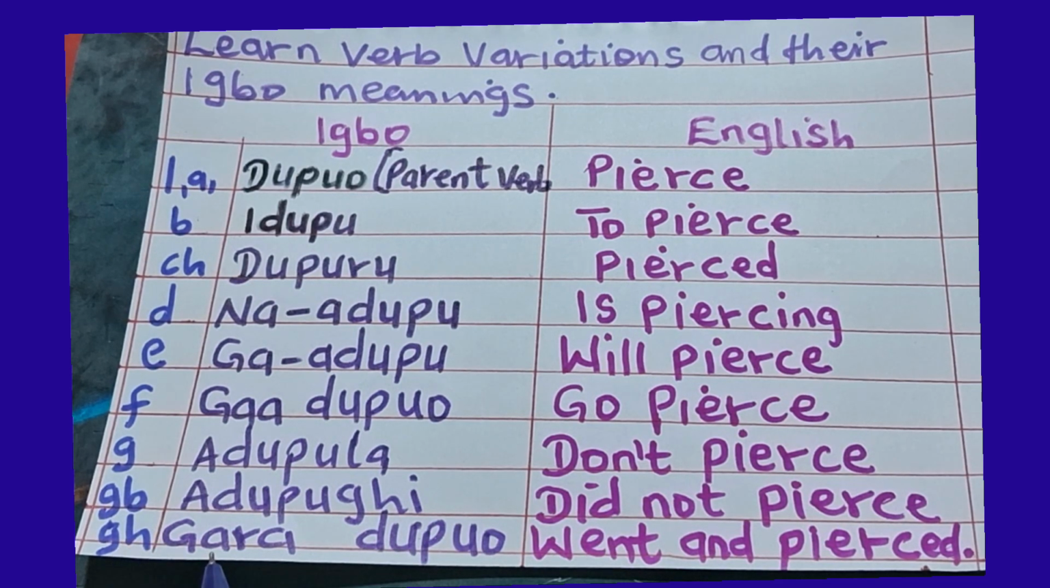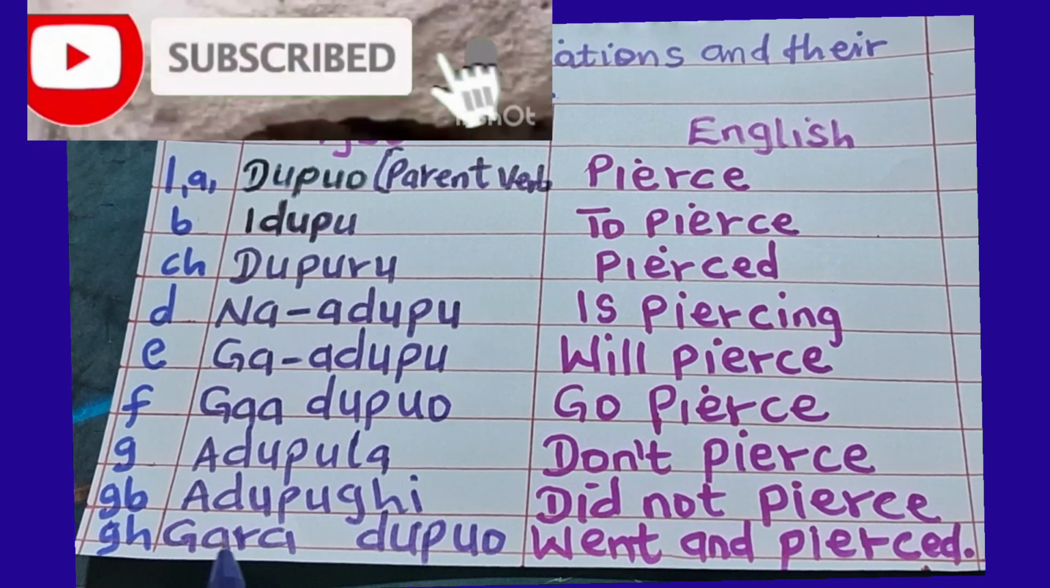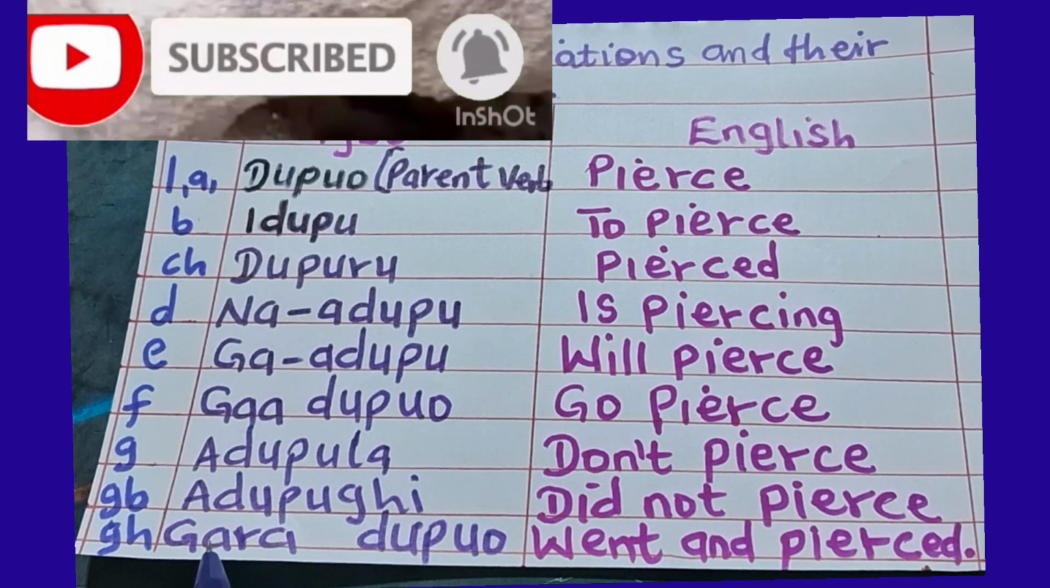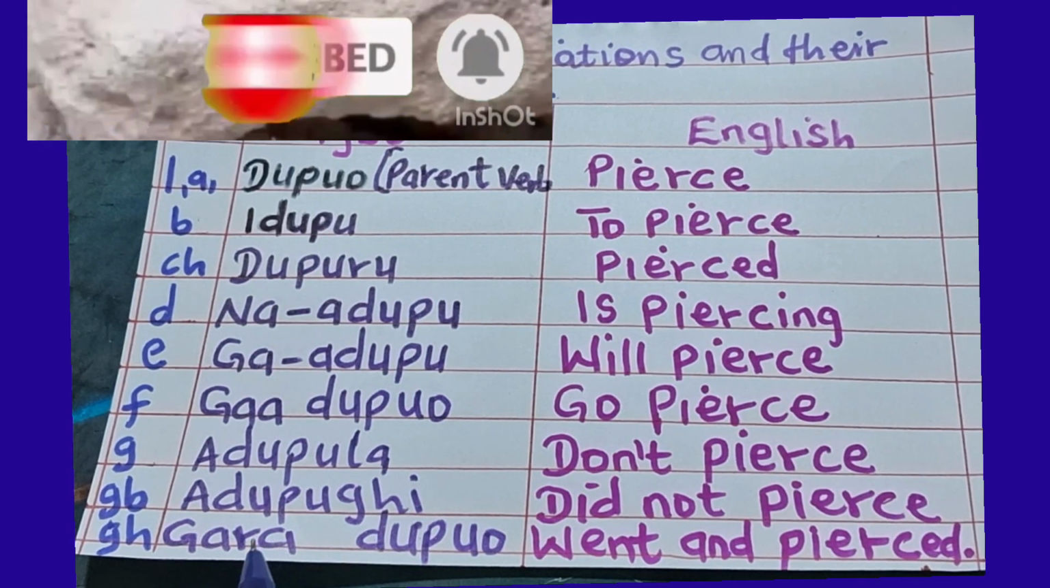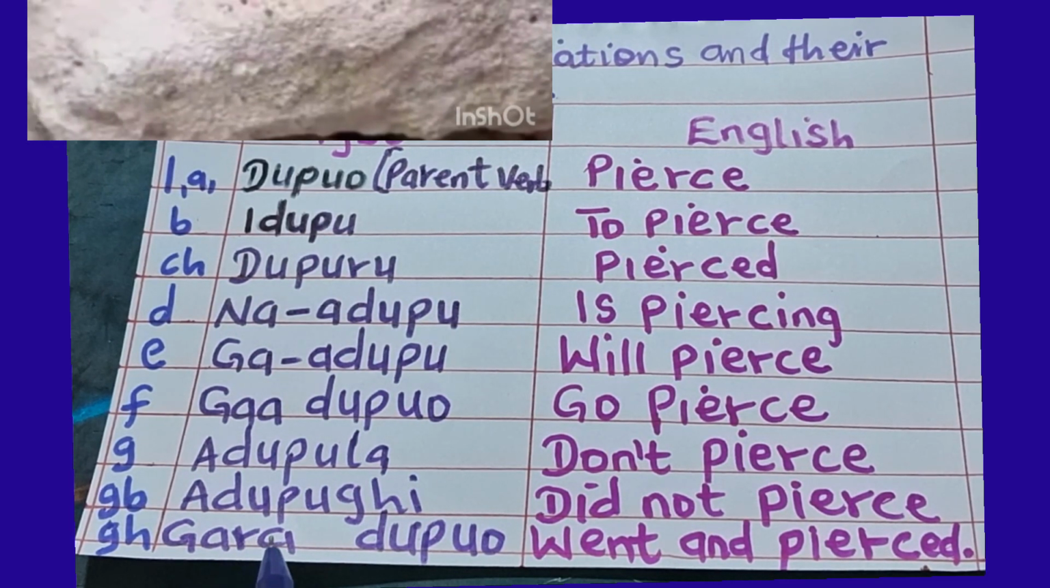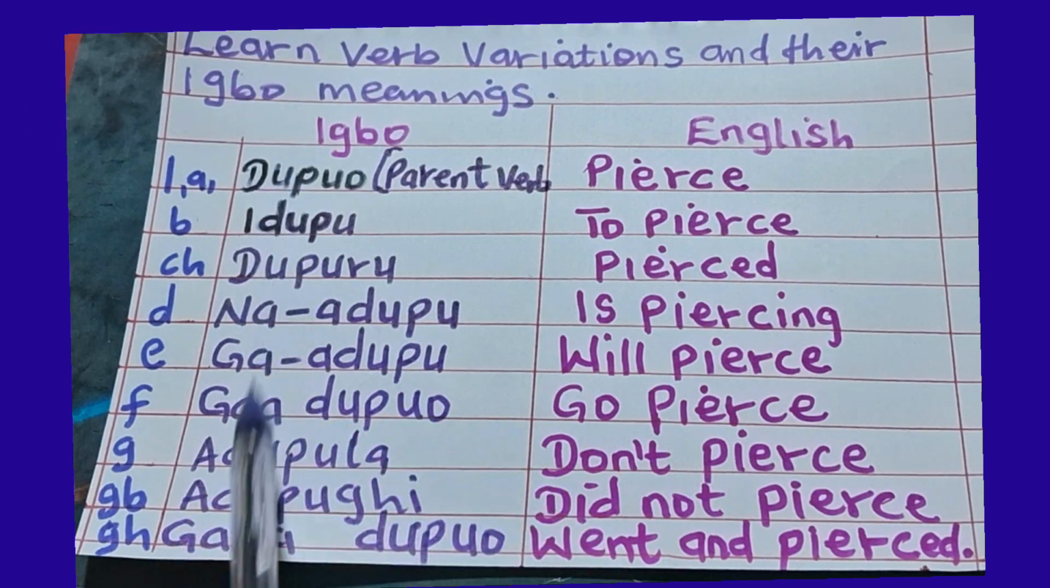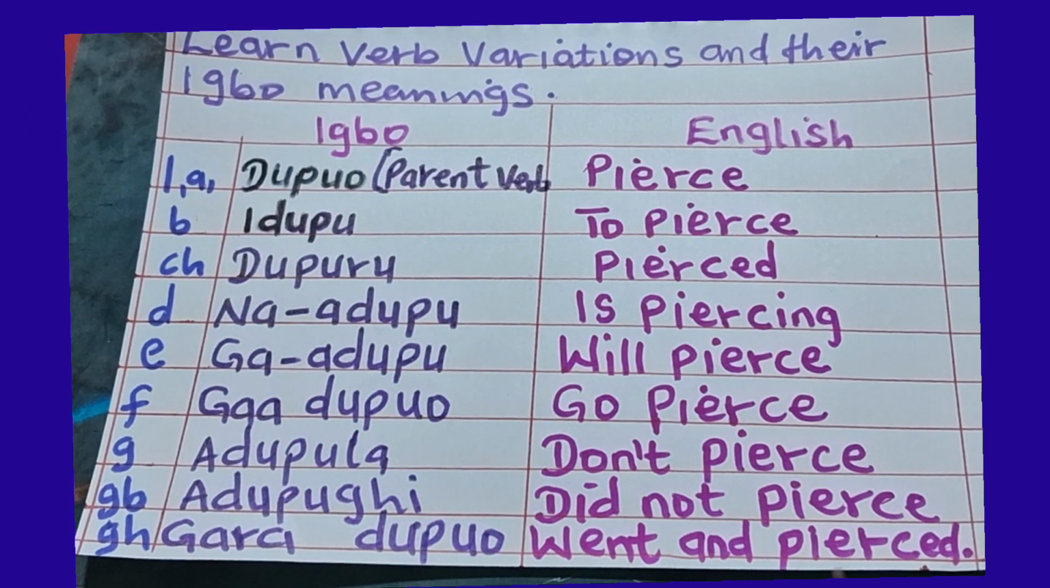Number E, garadupuo, went and pierced. You can see that here gara is in past tense. So we put it as our prefix to dupuo, it becomes garadupuo, went and pierced.